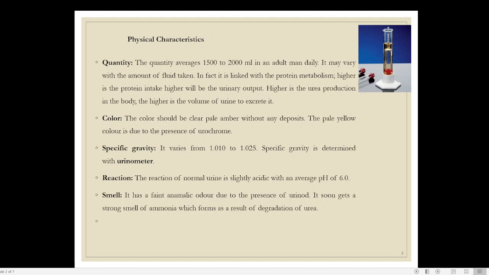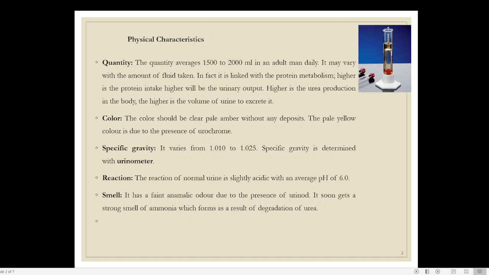While discussing glomerular filtration, you might remember that we were producing 180 liters of glomerular filtrate. Out of that, only 1 to 2 liters is the amount of urine finally excreted from our body, which means 90% of the glomerular filtrate is again reabsorbed by the body.